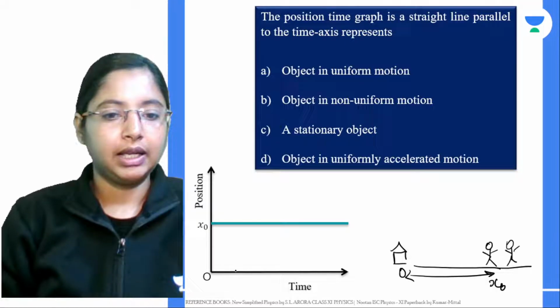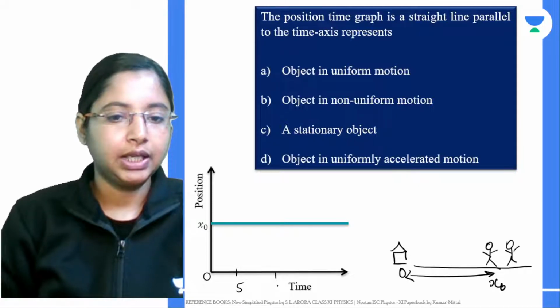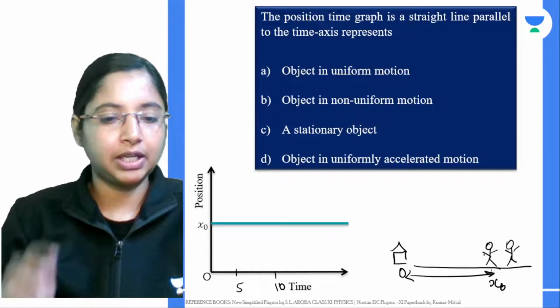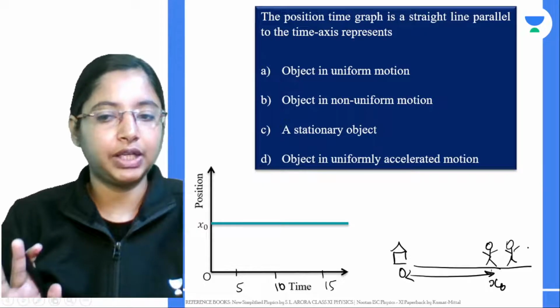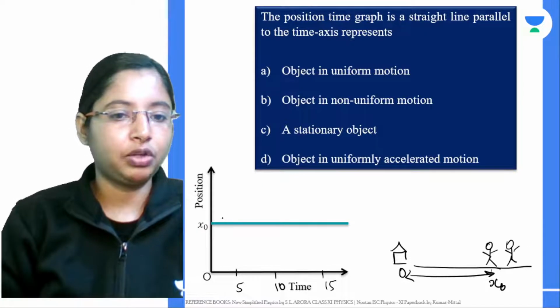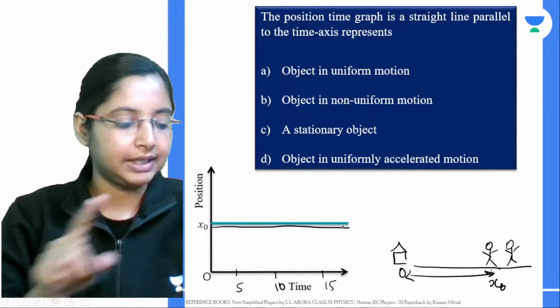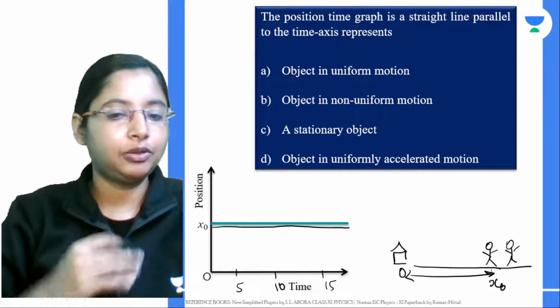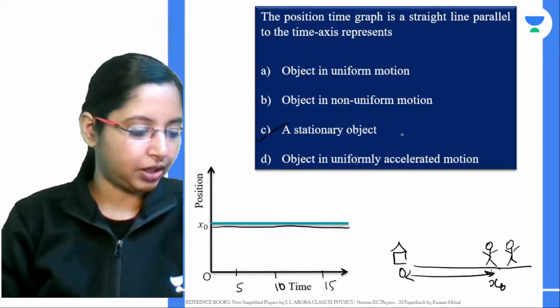Let's say 5 minutes has passed by. You're still chatting with your friend. Let's say 10 minutes passed by. You're still chatting with your friend in the same place. After 15 minutes also, you're still chatting in the same place. So what do we see? As time goes by, the distance is actually constant, and it's parallel to the time axis. What does it mean? It means in this case a stationary object.